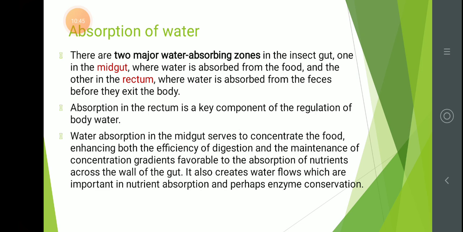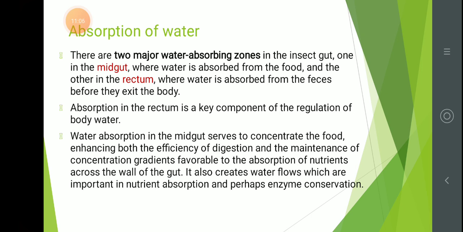Absorption of water. There are two major water absorbing zones in the insect gut. One is in the midgut, where water is absorbed from food, and the other is in the rectum, where water is absorbed from the feces before they exit the body. Absorption in the rectum is the key component of regulation of body water.